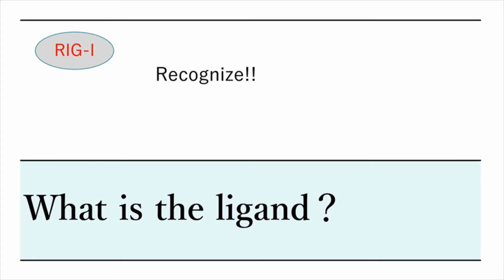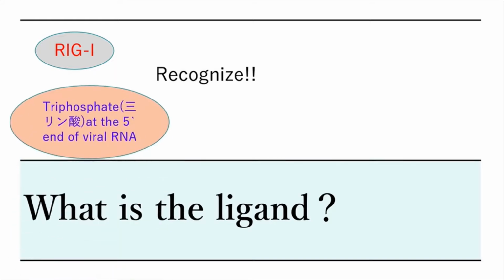So, what does Lig I recognize as the ligand? Lig I recognizes the triphosphate at the 5' end of the viral RNA.